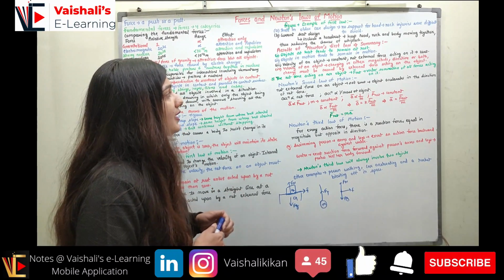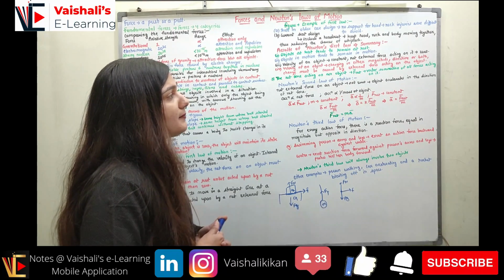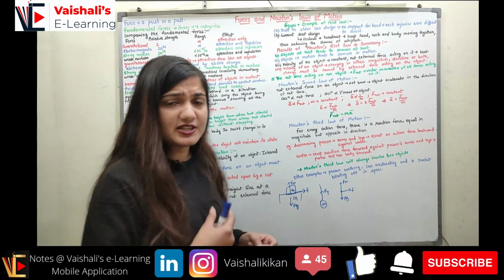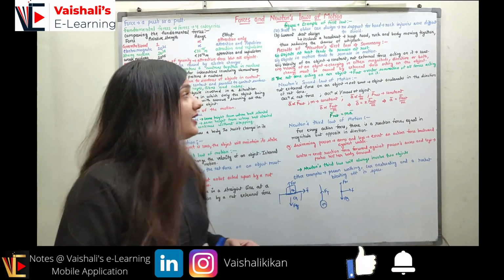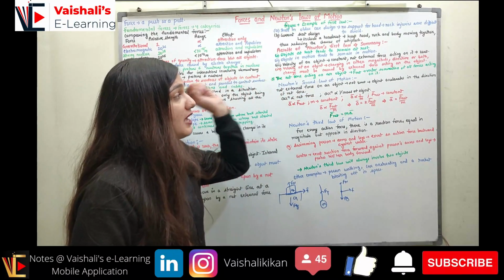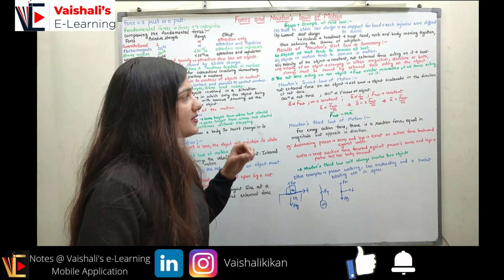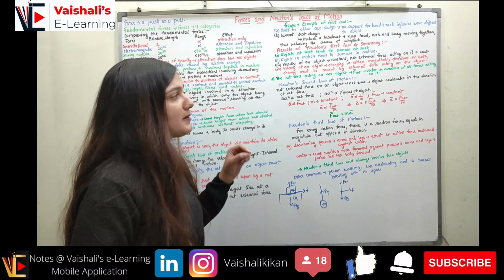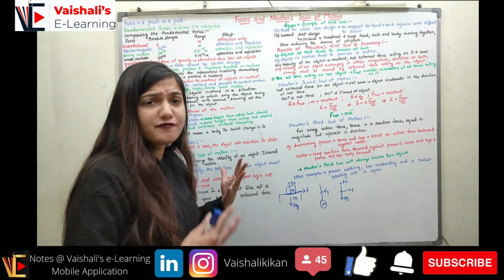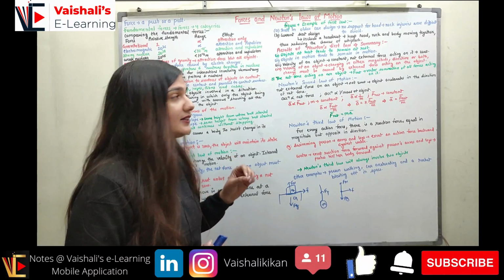So now the fourth and final result is that the velocity of an object will be changing in either magnitude or direction or both. If the velocity is changing in magnitude, or in direction, or both magnitude and direction are changing, then you must conclude that there must be some external force acting on the object. The net force acting on the object is represented as F net, and it is the vector summation of all of the forces acting on the object. So if I have a lot of forces acting on the object, to find the net force acting on the object, I have to do the vector addition.